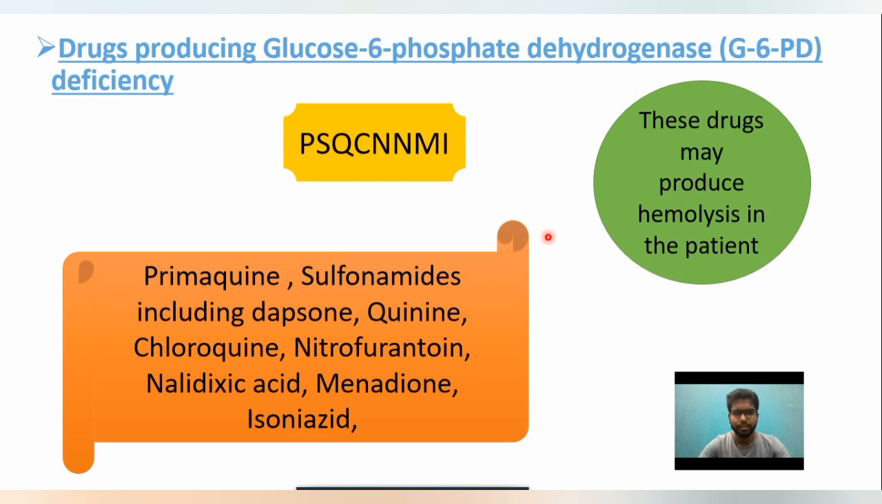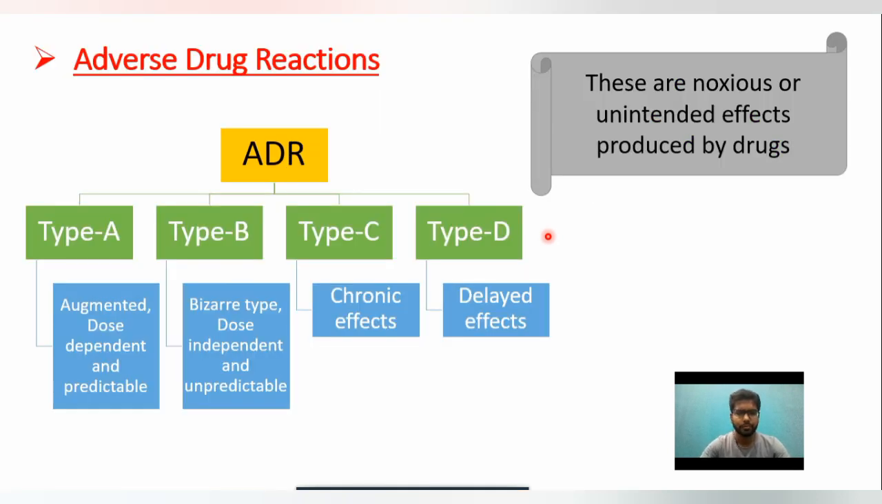Then coming to the next important topic, what is adverse drug reaction? Adverse drug reactions are the noxious or unwanted effects produced by the drugs. Mainly 4 types of adverse drug reactions are there: type A, type B, type C, and type D. I am coming to the examples later, but before that you have to learn what each type is.